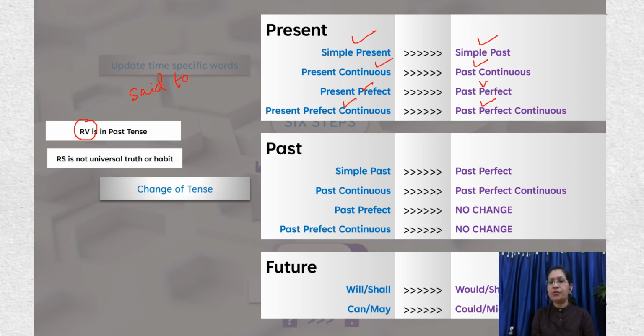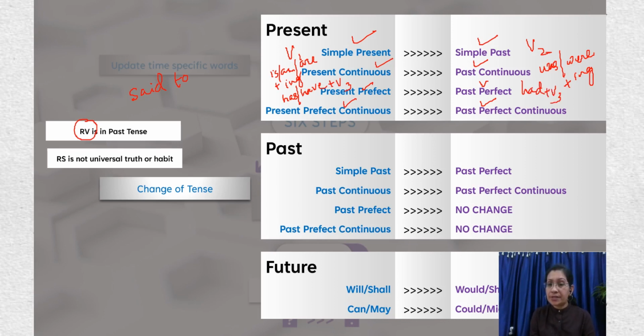Simple present changes to simple past. So the V1 form of the verb changes to V2 form. Present continuous changes to past continuous. Is, am, are plus ing verbs changes to was or were plus ing, that is past continuous. We all know about the verb forms. Present perfect changes to past perfect. Has or have plus V3 form changes to had plus V3.